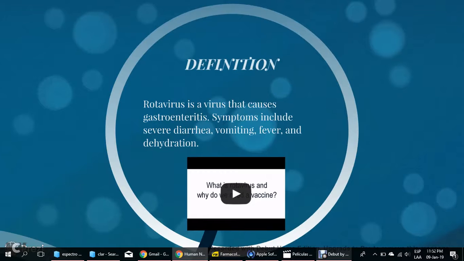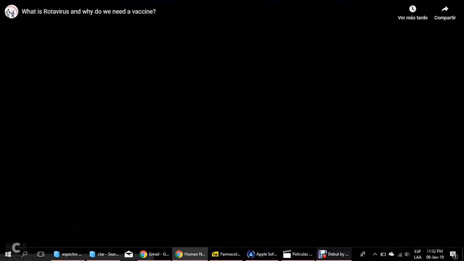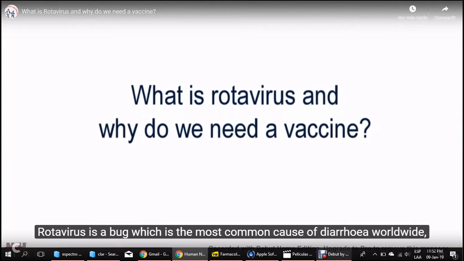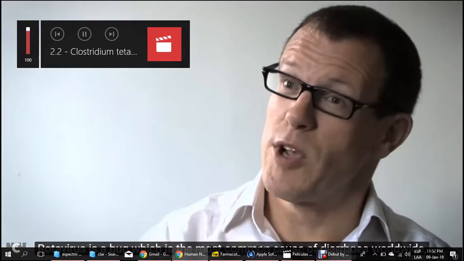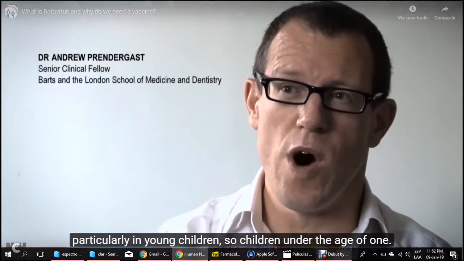Definition: rotavirus is a virus that causes gastroenteritis. Symptoms include severe diarrhea, vomiting, fever, and dehydration. Which is the most common cause of diarrhea worldwide, particularly in young children, so children under the age of 1.